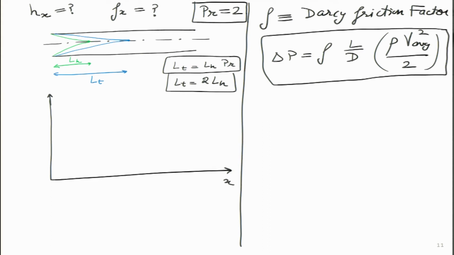And this is a very interesting parameter. So over here the Darcy friction factor will be determined by this particular length, and the heat transfer coefficient will be determined by this length over here.